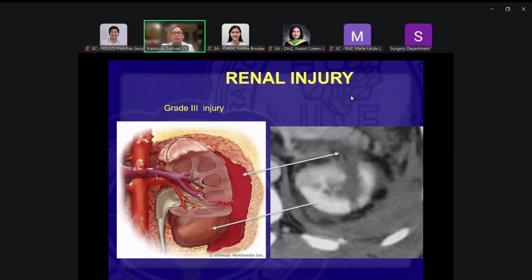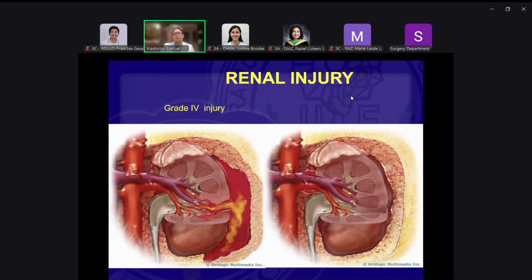And that's where the injury is. There's interruption of the contour of the kidney. And then this would be stage 4.